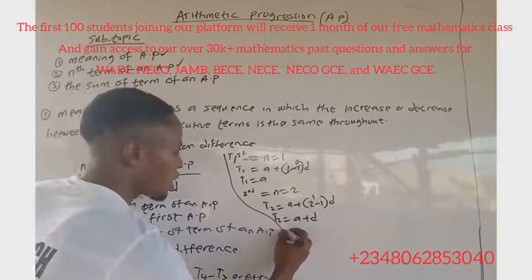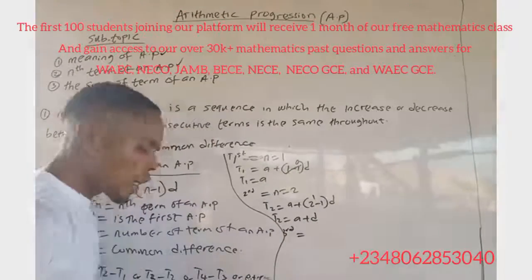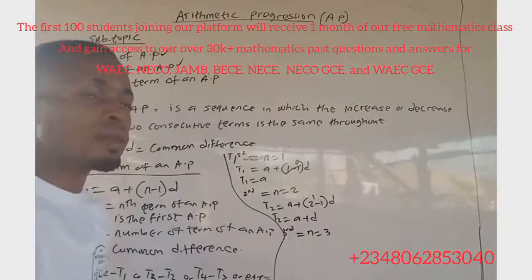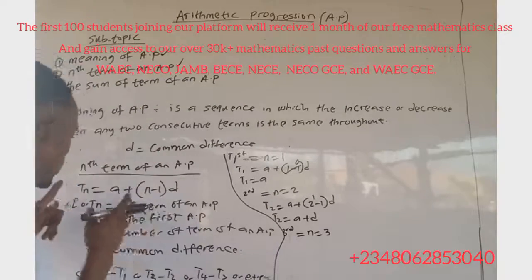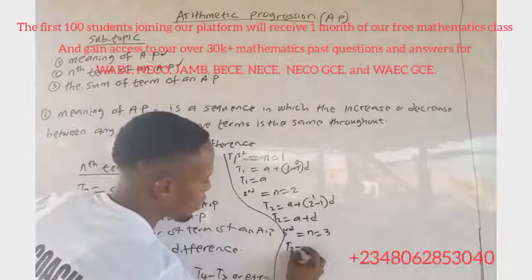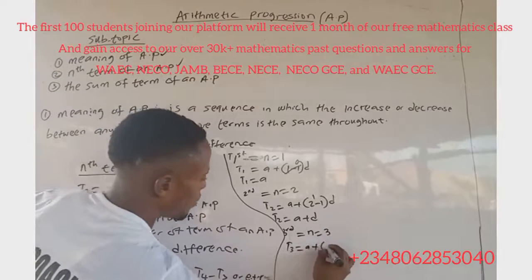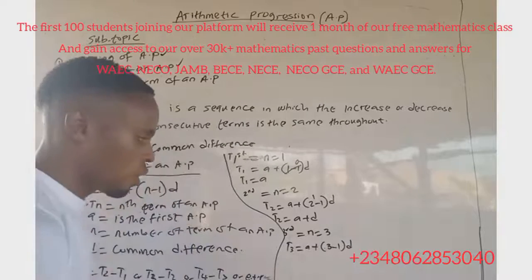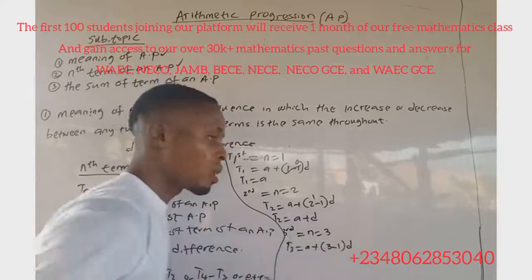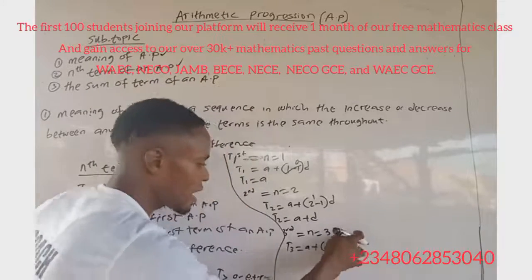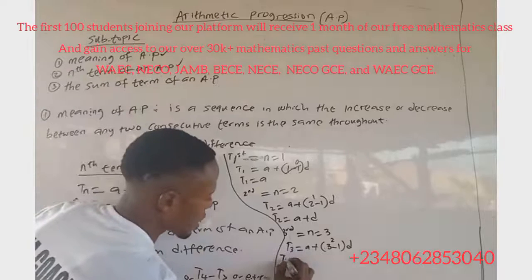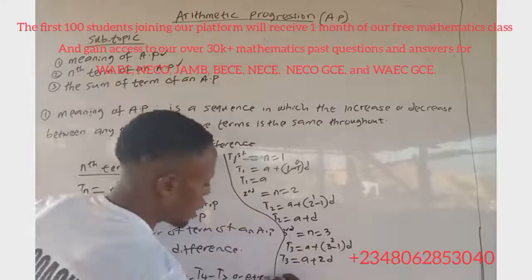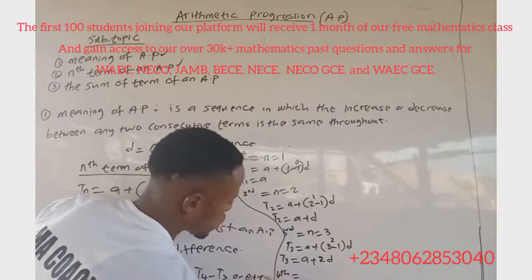If you want to calculate the third term of the AP, our n is equal to 3 because it is the third. Let's put it into the general formula: T3 is equal to A plus (3 minus 1) times D. 3 minus 1 is 2, and 2 times D gives us 2D. So our T3 is equal to A plus 2D.